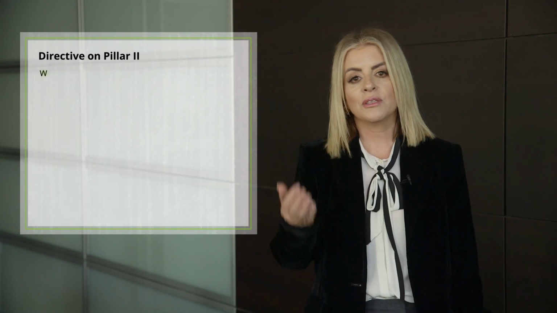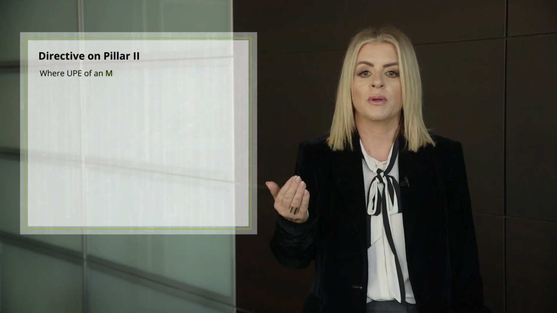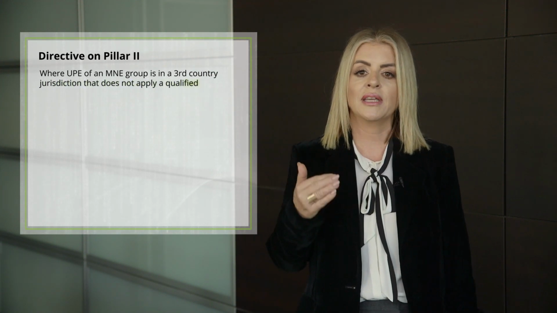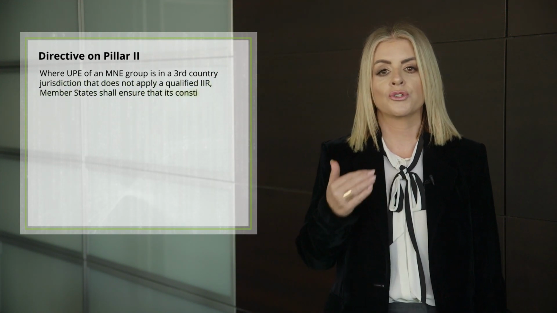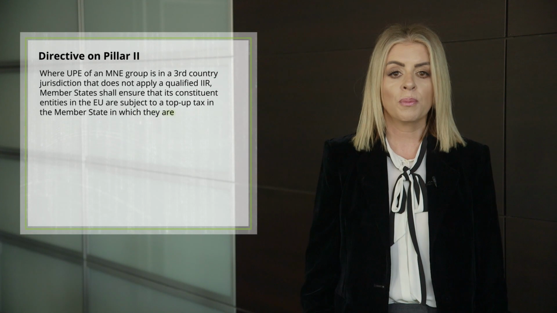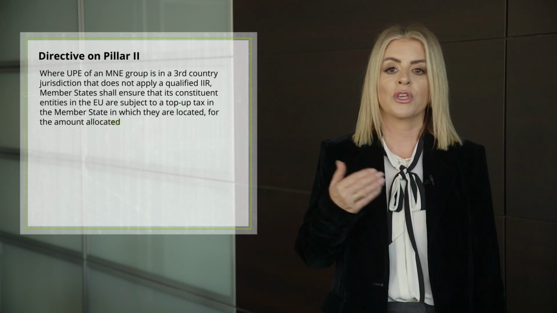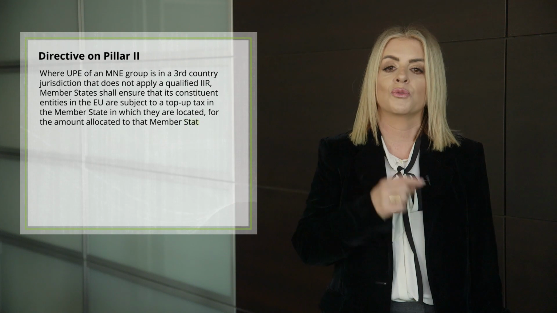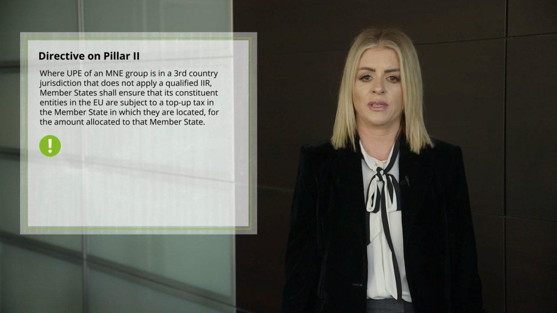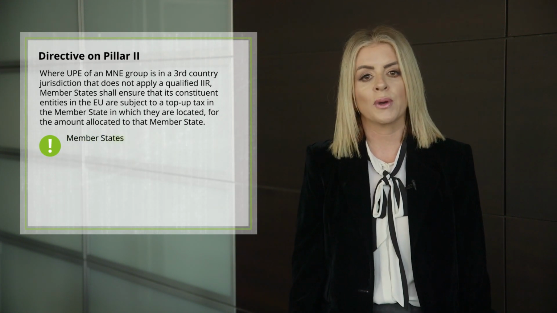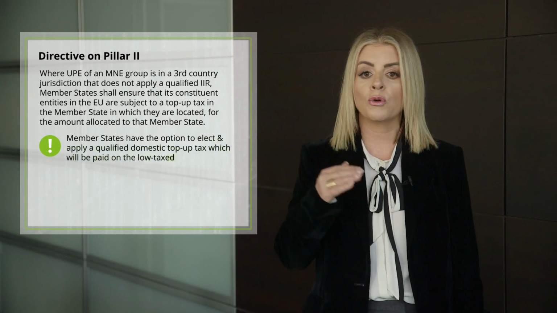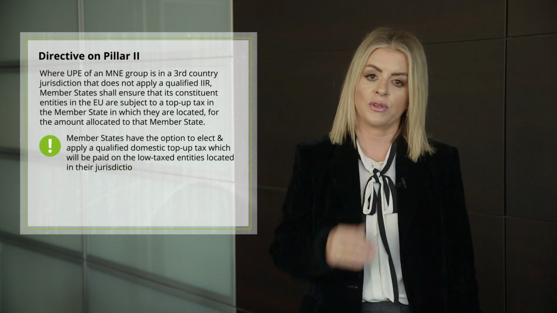Where the ultimate parent entity of an MNE group is located in a third country jurisdiction that does not apply a qualified income inclusion rule, member states shall ensure that its constituent entities located in the Union are subject to a top-up tax in the member state in which they are located for the amount allocated to that member state. It is important to note that, in accordance with the directive, member states have the option to elect and apply a qualified domestic top-up tax, which will be paid on low-taxed entities located in their jurisdiction.